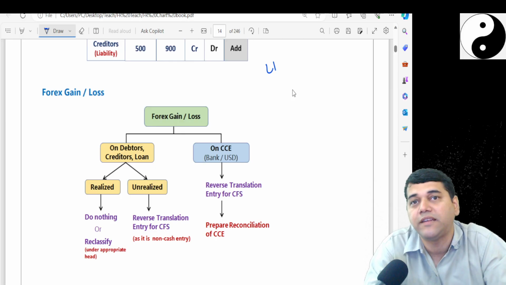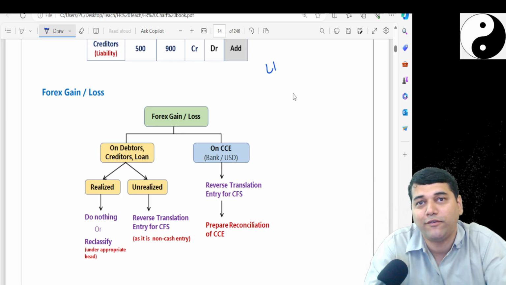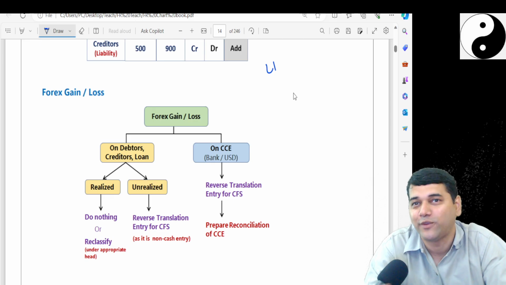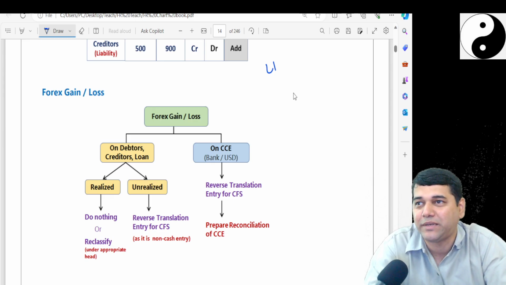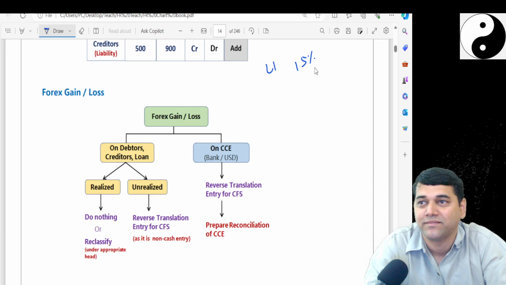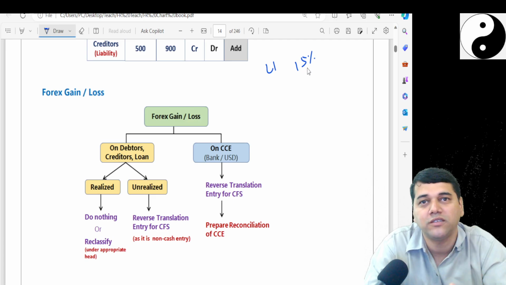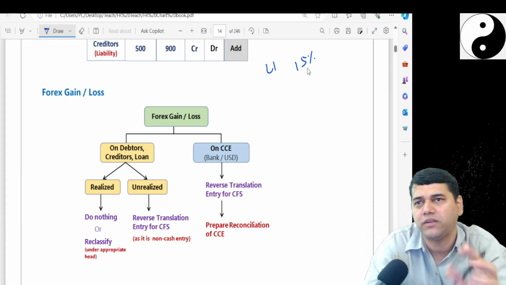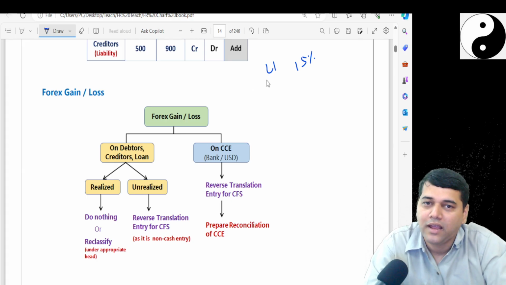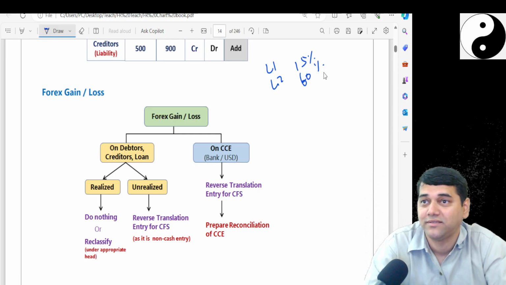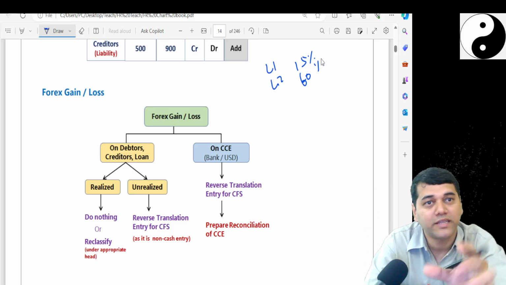How much L1 level question comes in your exam? On day 1 I told you, no? On day 1 I showed you my analysis of the past 10 examination papers: 15%. That's why 1 question or 2 questions will come, pure L1, which is based on your memory. L2, 60%.